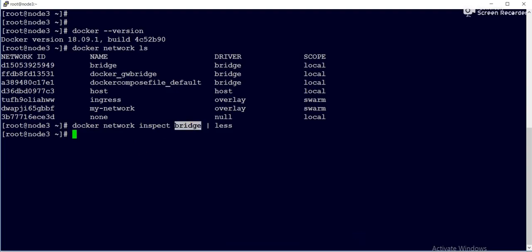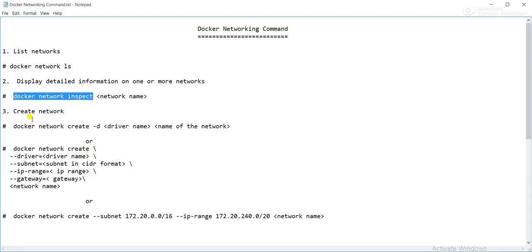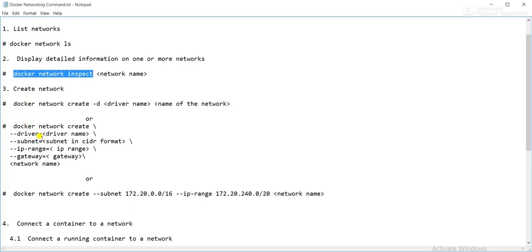Now we'll go with the creation of a network. There are three ways you can create one. The first way is simply docker network create -d, then you provide the driver name, then the name of the network. That is the first way.